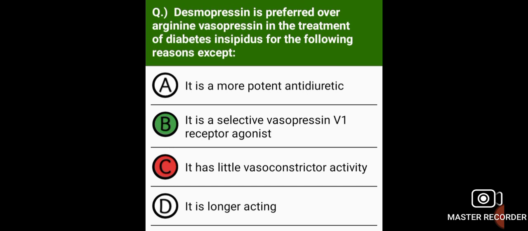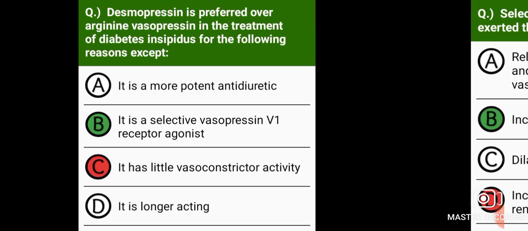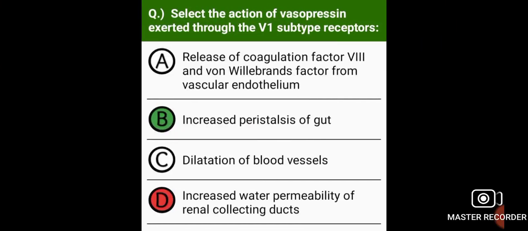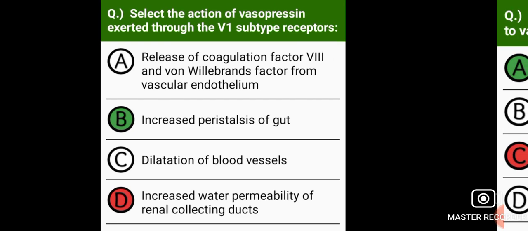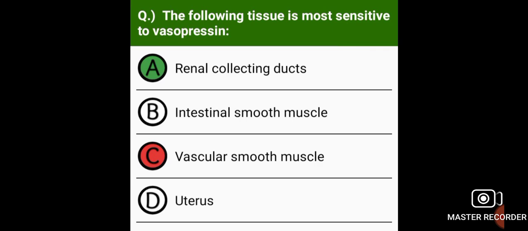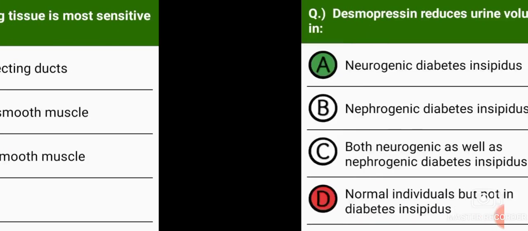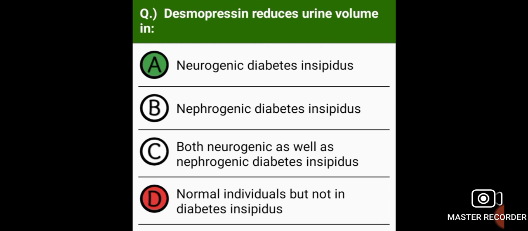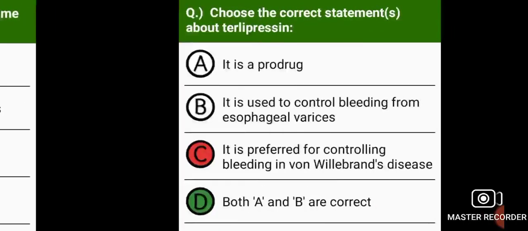Desmopressin is preferred over arginine vasopressin in the treatment of diabetes insipidus for the following reasons except it is a selective vasopressin V1 receptor agonist. Select the action of vasopressin exerted through the V1 subtype receptors. Increase peristalsis of gut. The following tissue is most sensitive to vasopressin, that is renal collecting duct. Desmopressin reduces urine volume in neurogenic diabetes insipidus.